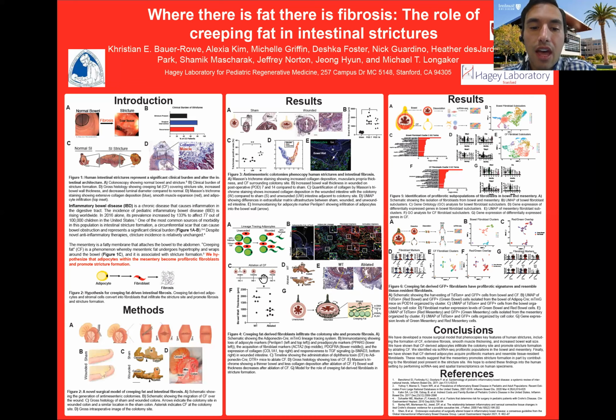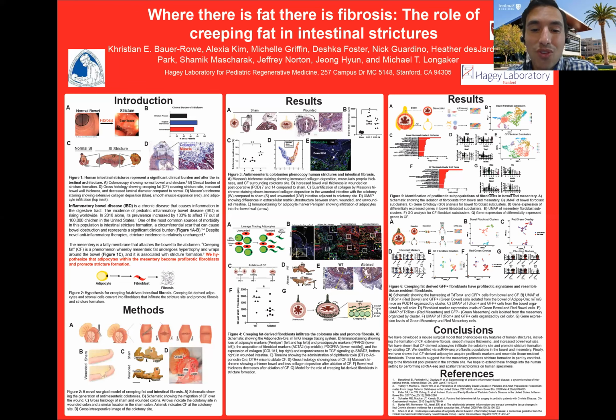Next, we asked if creeping fat was necessary for the formation of intestinal strictures. And so to do so, we developed a model whereby we were able to selectively ablate fat and create a colotomy at the same time. And so you can see in the wild type that we have creeping fat, but in the ablated, we no longer have the creeping fat.